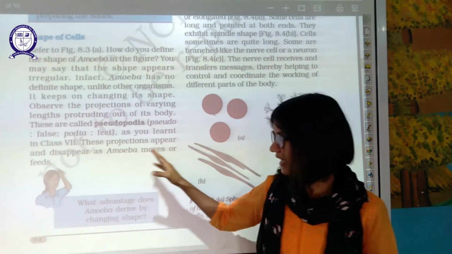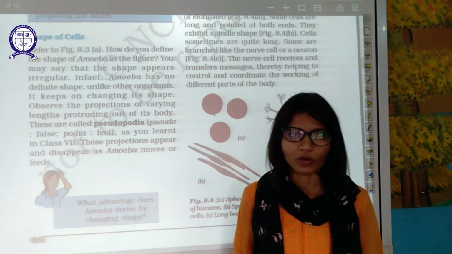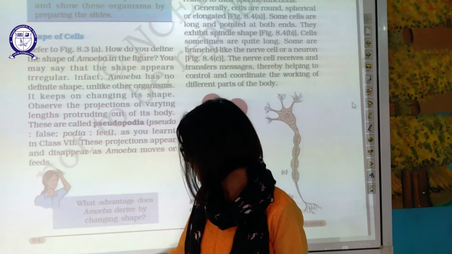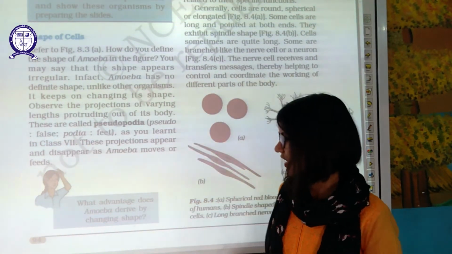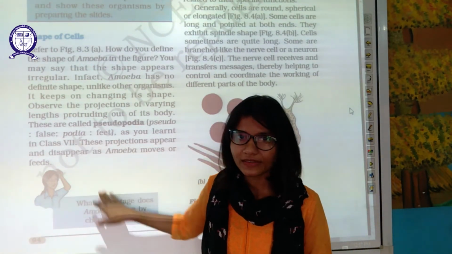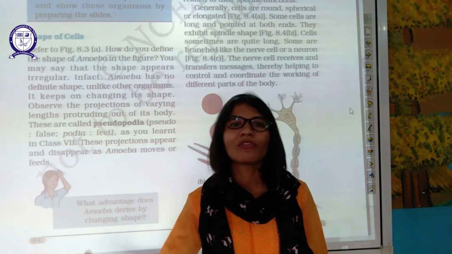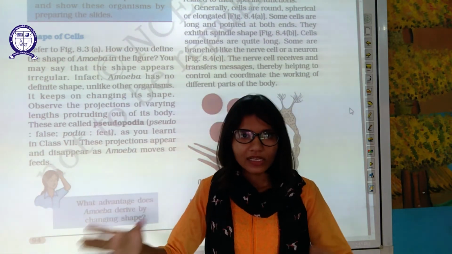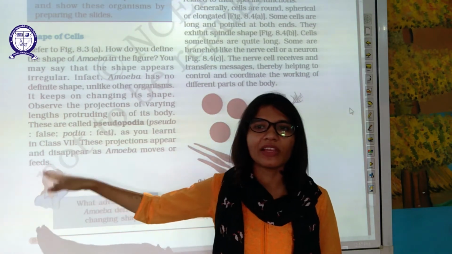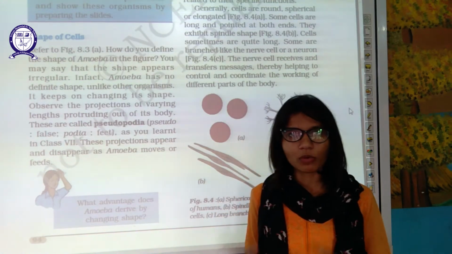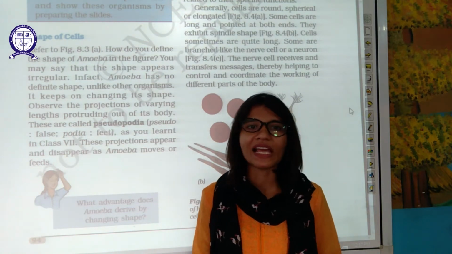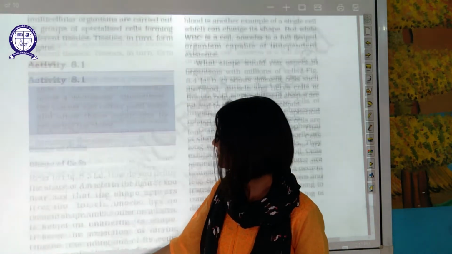These projections appear and disappear as amoeba moves and feeds. Okay, what is the advantage to amoeba derived from changing shape? The advantage is that amoeba can get the food without the help of a host. Amoeba does not need a host or parasitism. It can live as a free living organism, by its body only. It does not depend on other organisms for its life. This is the advantage.